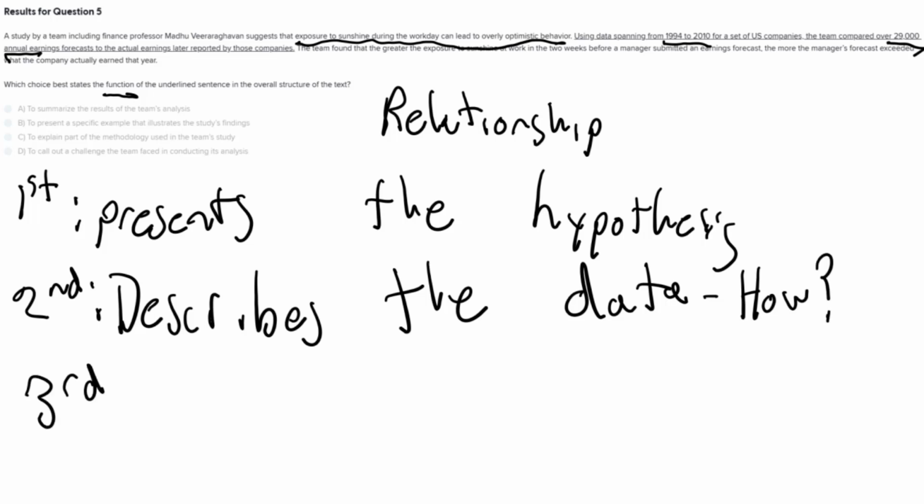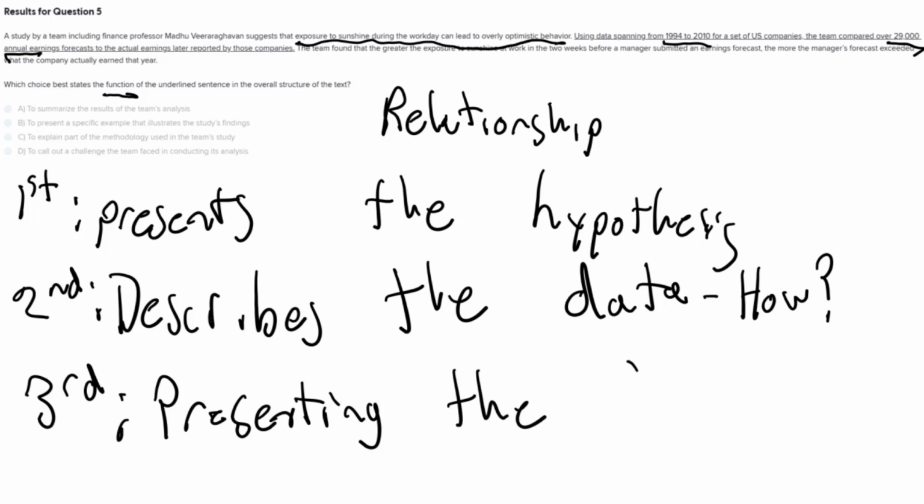So then the third essentially is presenting the findings. This is almost like a scientific experiment. We can see this because it's saying they found, so these are the findings, and they're showing what they found. Basically the finding was that managers' forecasts exceeded what the company actually earned if they were optimistic. So based on that, I get an idea that the relationship is that this second sentence is really helping to explain the procedure, or how they're doing things.